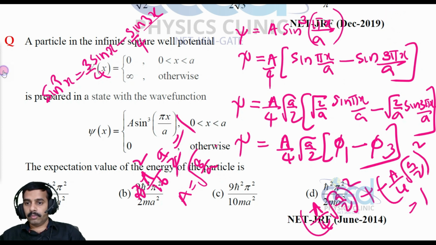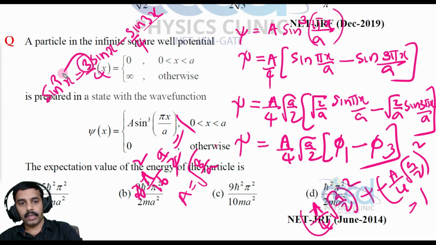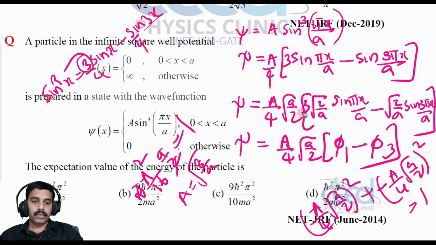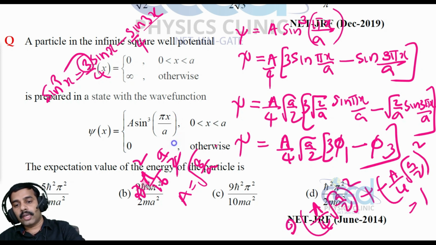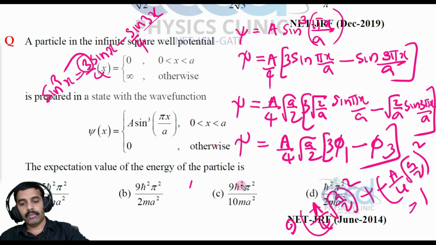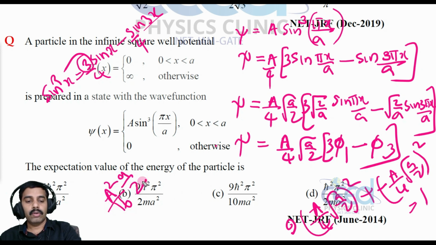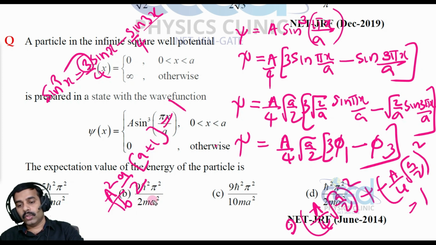Oh, I'm sorry, we have missed a 3 here. So we have a 3 here and a 3 here, so we have this 3 squared also. So here we have a 9, so the normalization constant may be different. You can take this a square by 16 into a by 2 out. And what is 9 plus 1 inside the bracket, that is equal to 1. So now this is 32 and this will be 10.